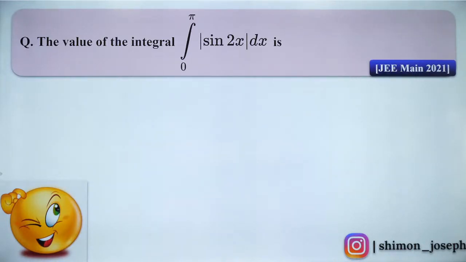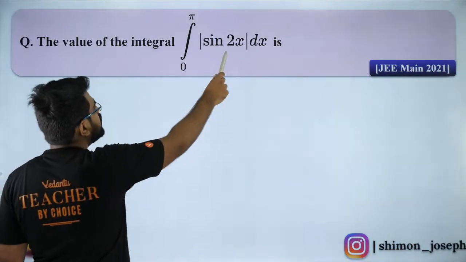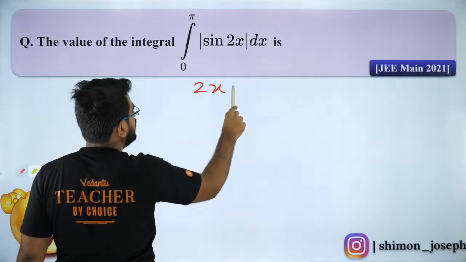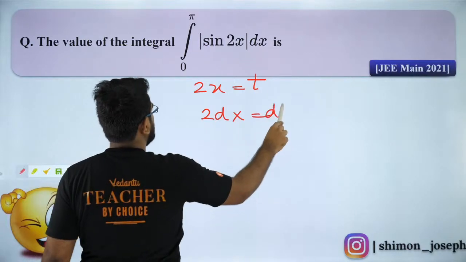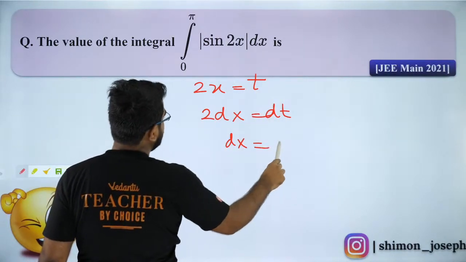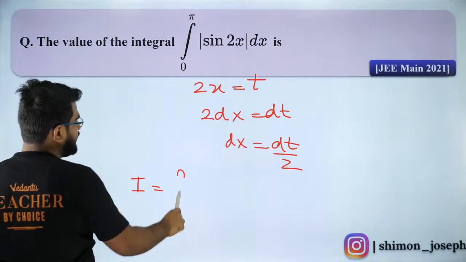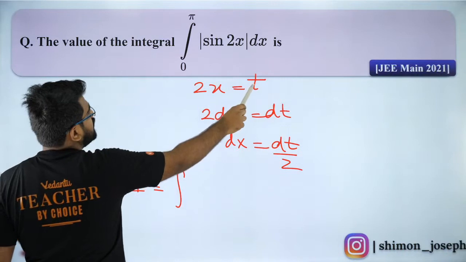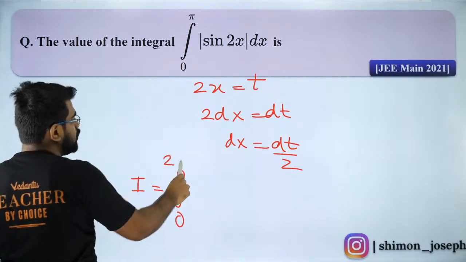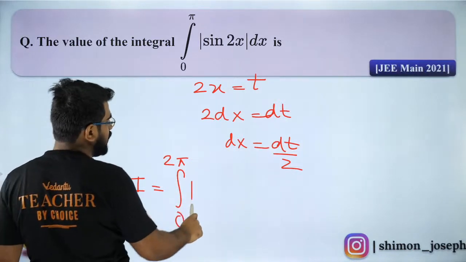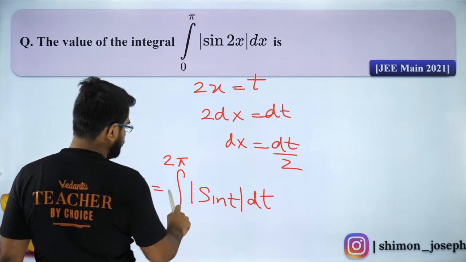Now let's try to solve it. Sairam, are you sure? Because the answer I think is 2, Sairam. So let me teach you how to solve it. First of all, guys, I'll take 2x as t. So I'll get 2 dx is equal to dt. So dx is equal to dt by 2. Okay. So your I will become the integral, 2x is t, right? So this will be 2 into 0, 0. 2 into pi will become 2 pi. And that will be from sine of t dt by 2.